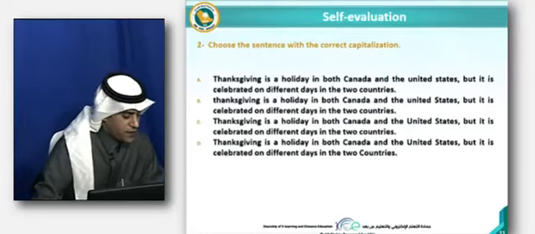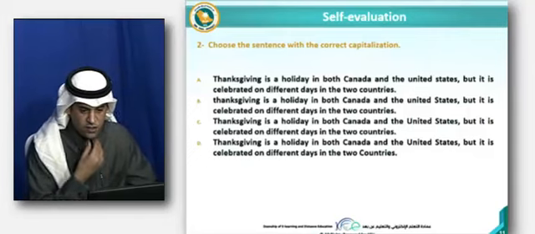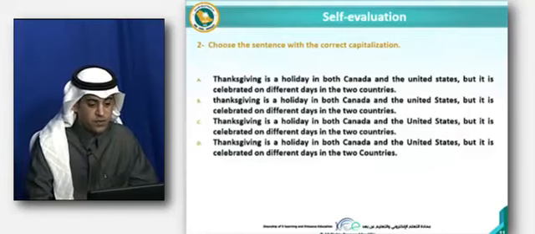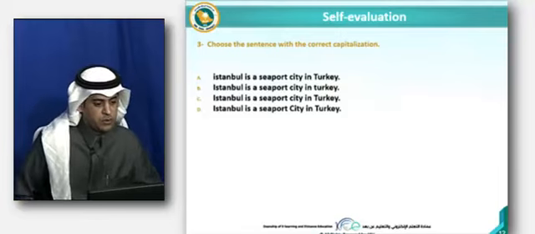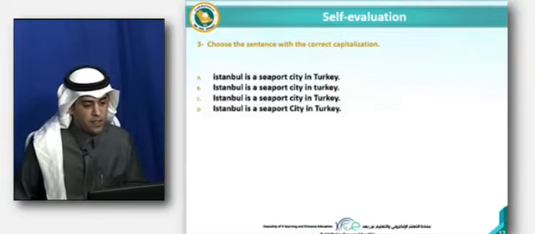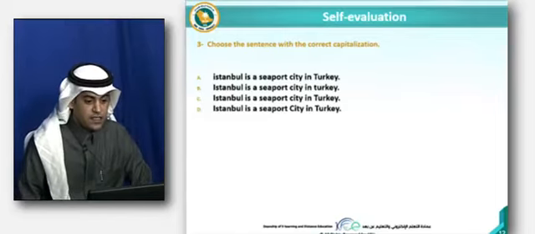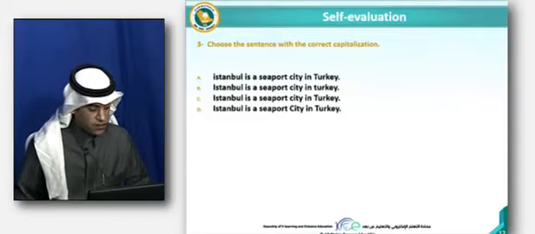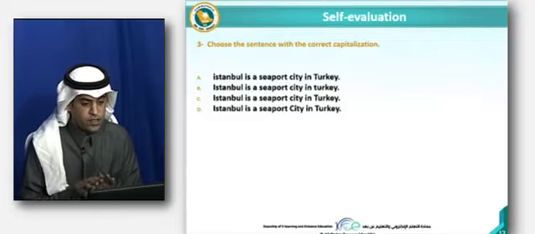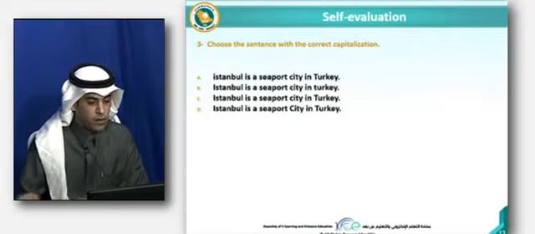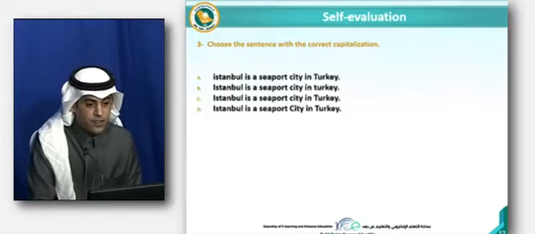Next one, it is C, right? Thanksgiving is a holiday in both Canada and the United States, but it's celebrated on different days in the 2 countries. Okay. And the last one, it's also C, Istanbul. Okay, we need to capitalize that because it's at the beginning of the sentence. And, right, it is the name of the city. And it's a seaport city in Turkey. And Turkey is a country, so we need to capitalize that regardless of its location in a sentence, whether it's at the beginning, middle, or at the end. We need to capitalize that all the time. All right, with this, I conclude this lecture. Thank you very much.